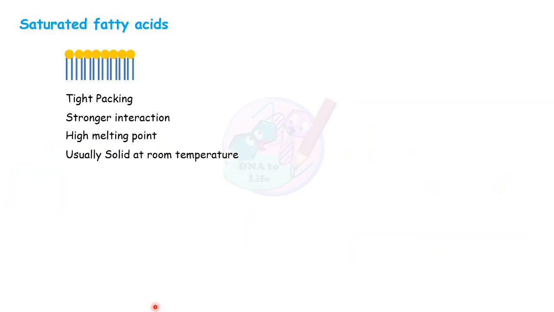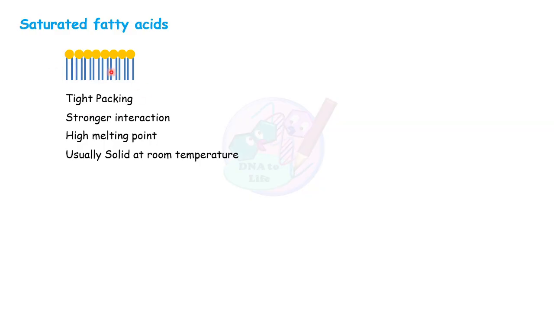Now let's talk in detail about saturated and unsaturated fatty acids, and how they change the nature of triglycerides. Saturated fatty acids have a straight chain, so they have more chances to interact with each other through van der Waals forces between the two fatty acid chains.